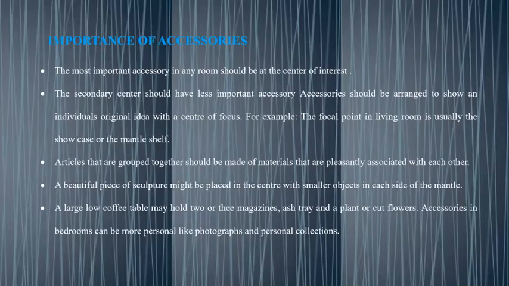Articles that are grouped together should be made of materials that are pleasantly associated with each other. A beautiful piece of sculpture might be placed in the center with smaller objects on each side of the mantel. A large low coffee table may hold two or three magazines, an ashtray, and a plant. Accessories in bedrooms can be more personal, like photographs and personal collections.